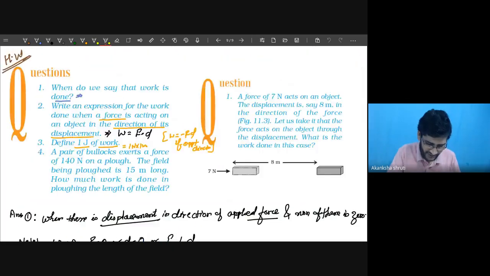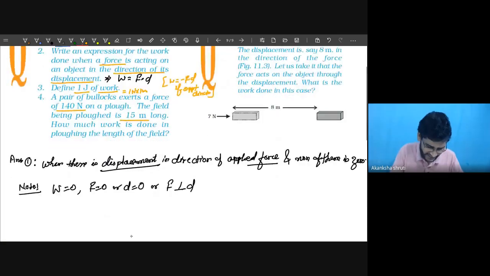Let us go for giving the hint to question number 4 also, students. Regarding this question number 4: a pair of bullocks exert a force of 140 Newton on a plow. The field being plowed is 15 meter long. How much work is done by plowing the length of the field? What we have to do? Students, it is said that the bullock is pulling.